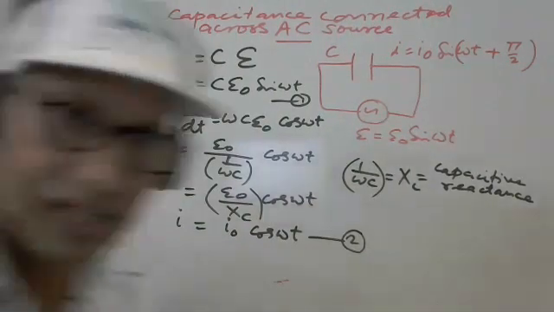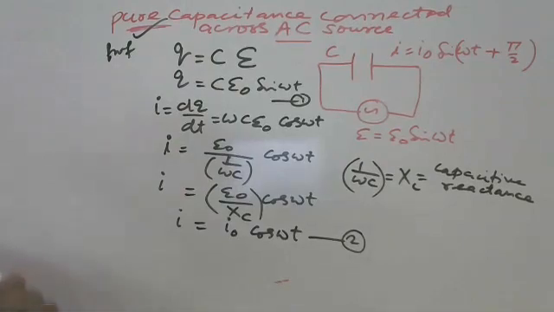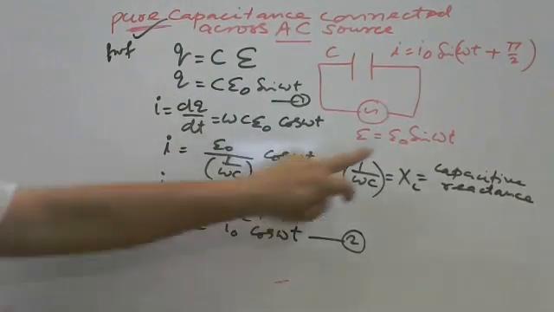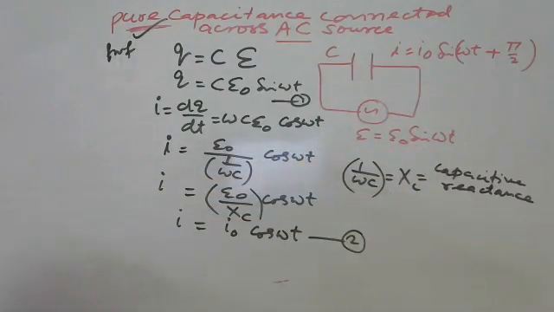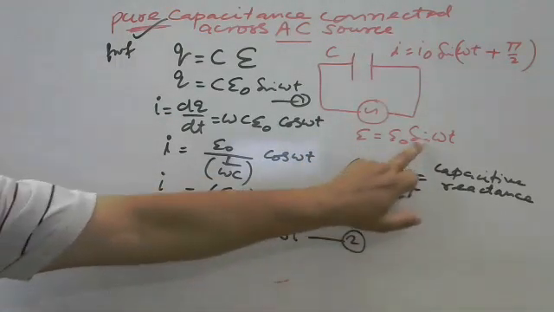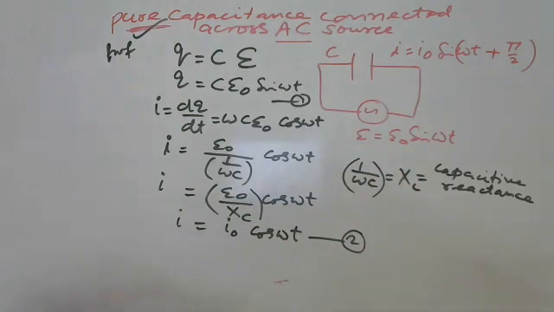No? Okay. Now, equation 2 can be written in terms of sine. Why? Because unless both the terms are the same, we cannot compare. It is the cos function, it is the sine function, so we have to convert it into the sine function.